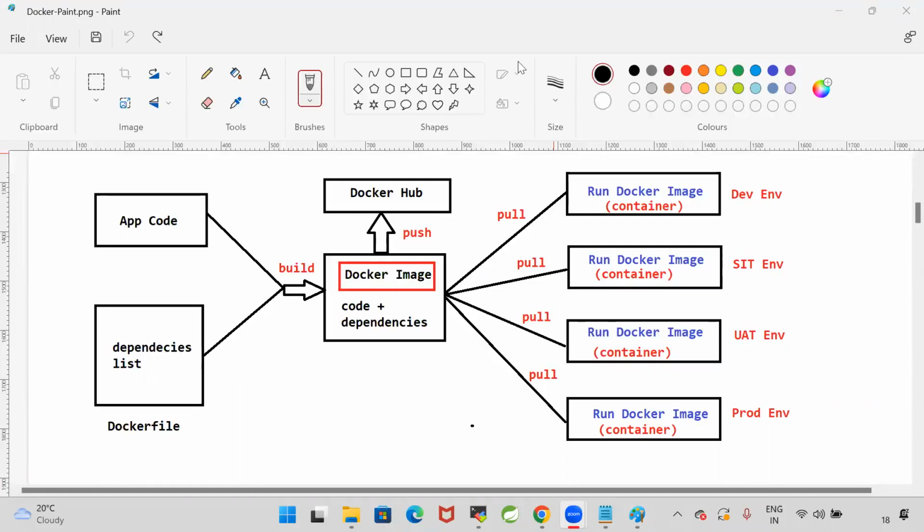In 100 computers, I want to run the Java application. Do I need to install everything, or do I just need to run the image? We just need to run the image. Are you clear with my point?